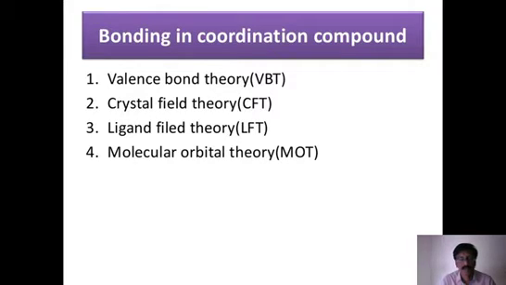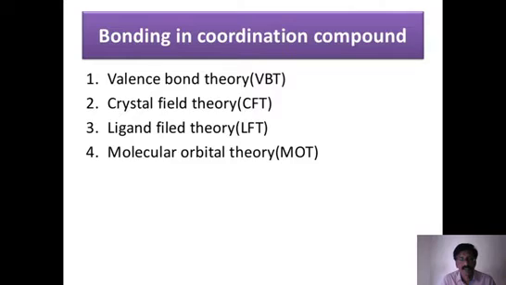That means when the complex is formed, when ligands donate electrons to the central metal ion, the total number of electrons on the central metal ion becomes equal to the next inert gas number. For example, in the 3d series, that number should become equal to the next inert gas, krypton, 36. Once the effective atomic number becomes equal to 36, it indicates that the complex is more stable because of its inert gas configuration.